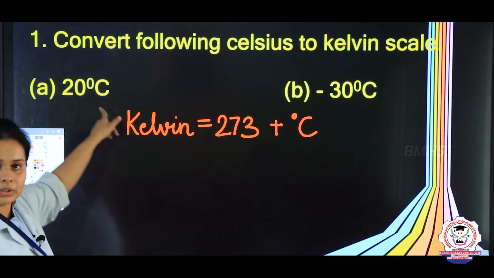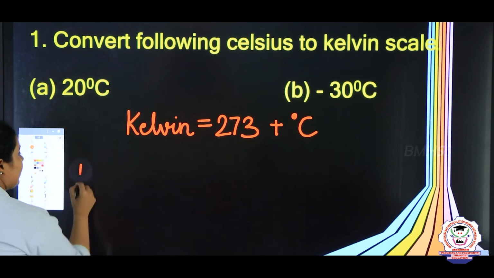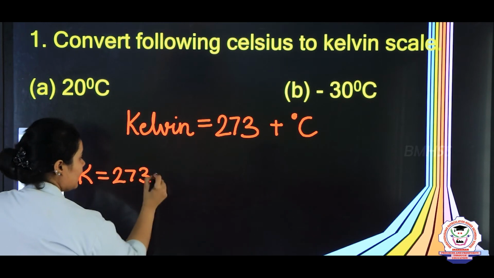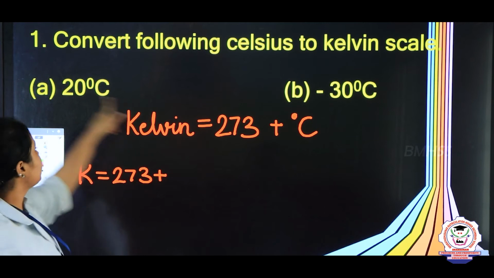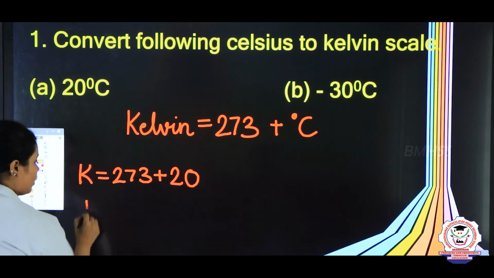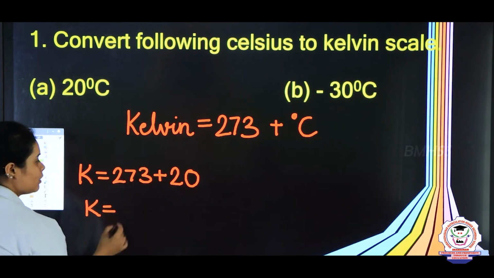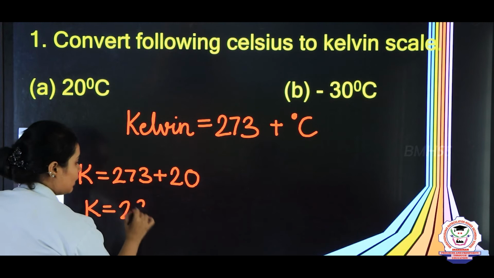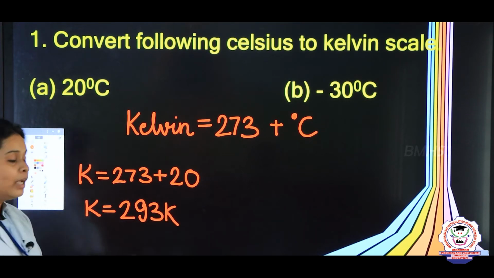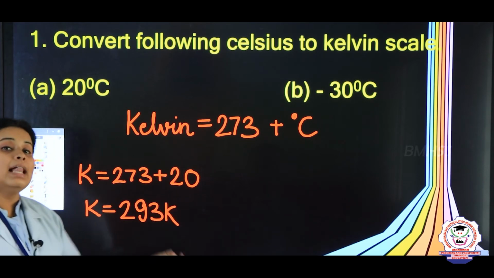Now let's do the first question, which is 20 degrees Celsius. So you will write K is equal to 273 plus the degree Celsius, here 20. Just add this, what will be the answer? The answer will come as 293 Kelvin. So you can say that 20 degrees Celsius is equal to 293 Kelvin.